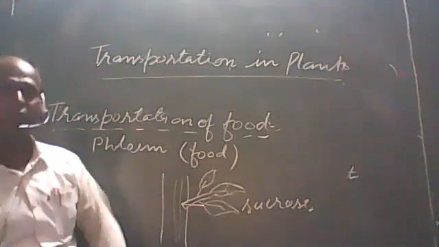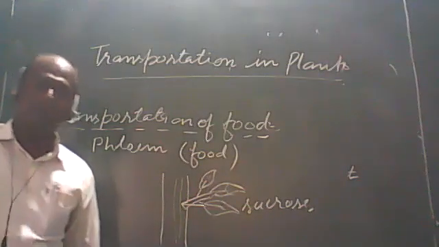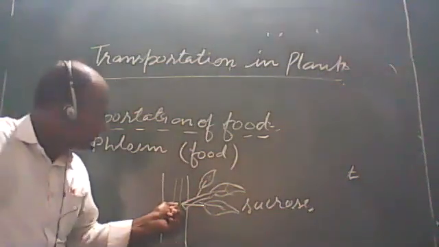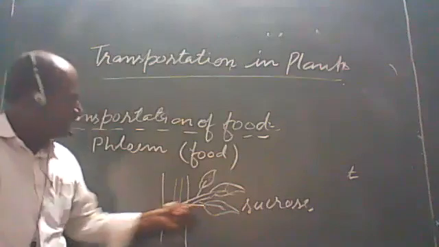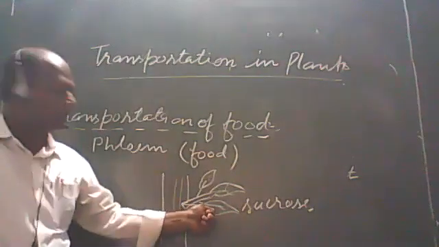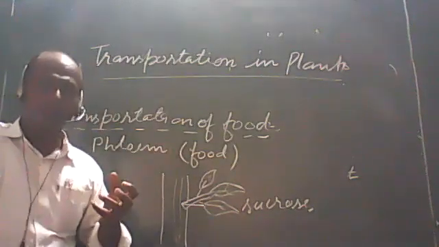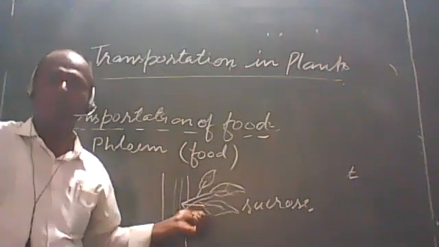Here there is active transport also, because the food material is absorbed by losing energy.